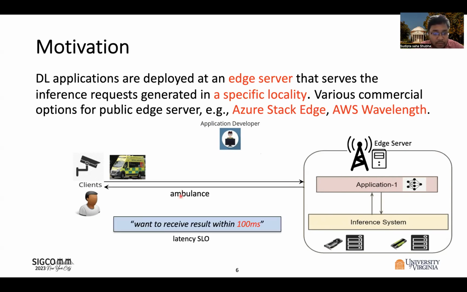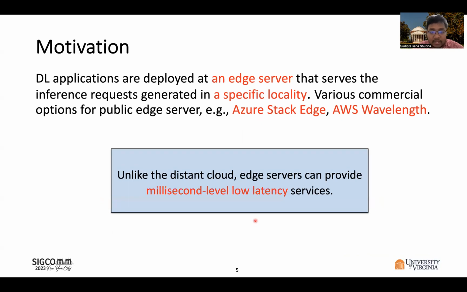Now, with each inference request, there is a constraint on the inference latency. So the user might say that they want to receive the result within 100 milliseconds, which is called the latency service level objective or latency SLO. So unlike the distant cloud, the edge servers can provide millisecond level low latency services as they are closer to where the user data is generated.